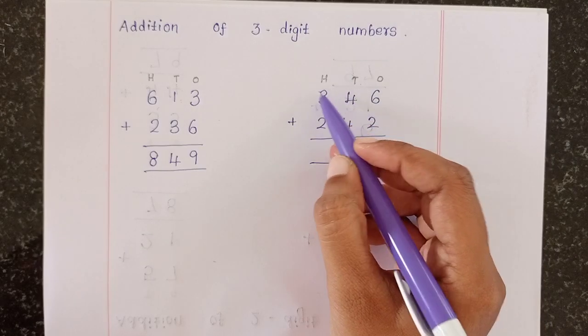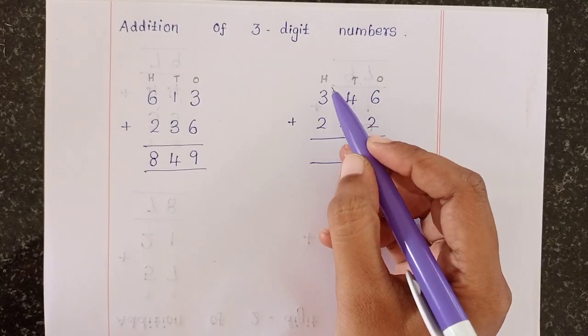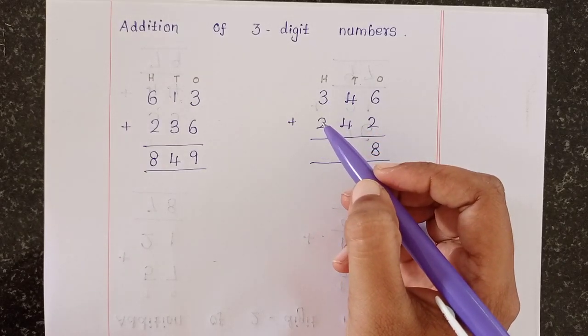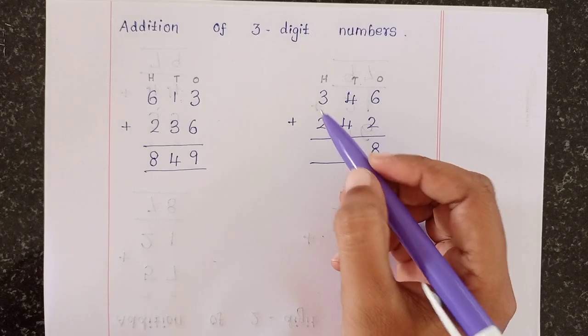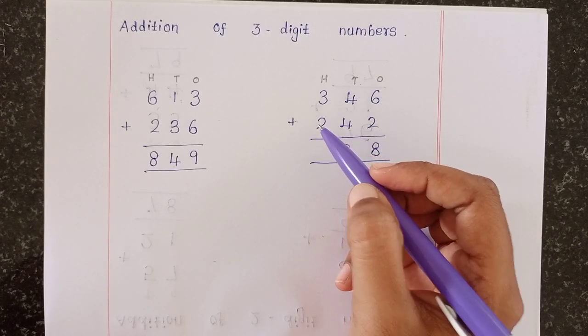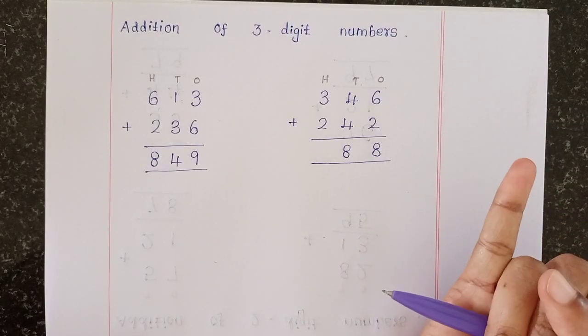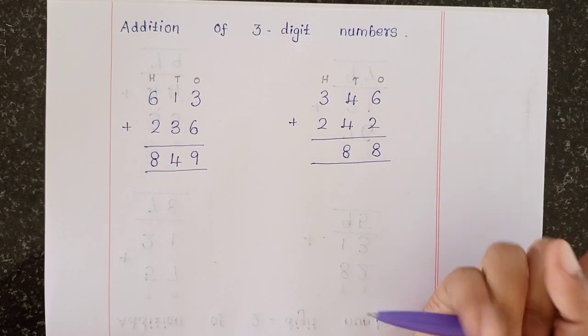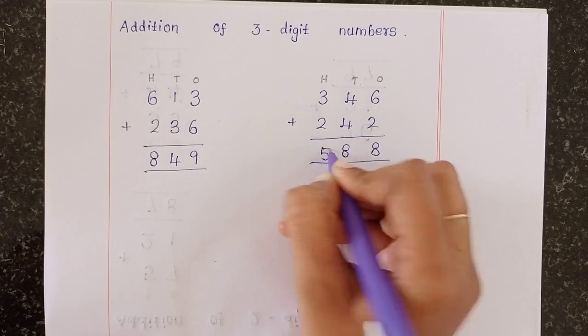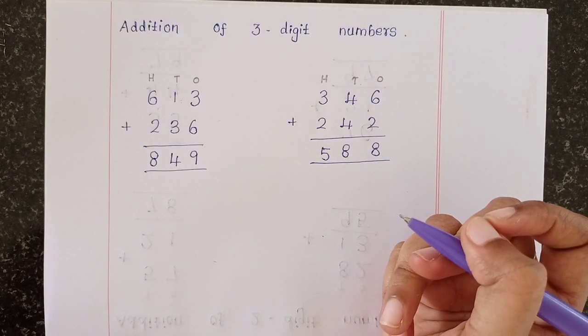Then add the hundreds column, 3 plus 2. 3 in the heart. Then you take 2 fingers to count: 3, after that 4, 5. Okay, so the answer is 5.